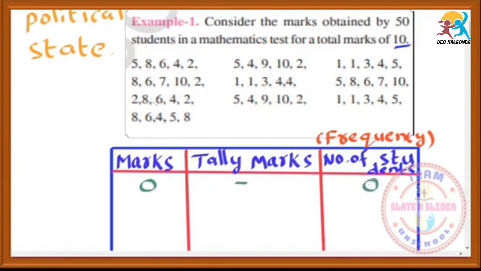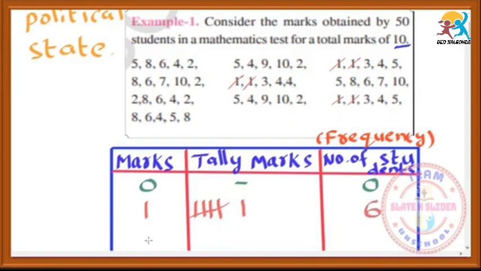And take one more. The next mark is 1. How many students got 1 mark? Just count. 1, 2, 3, 4, 5, 6 students. In the tally marks, you write four lines first, and for the 5th line, don't draw it straight. Just draw a diagonal line. Then it gives the value of 5. Actually here 6 students got 1 mark. That's why this total is 5, and after that you write 1 again. So this total gives 6.